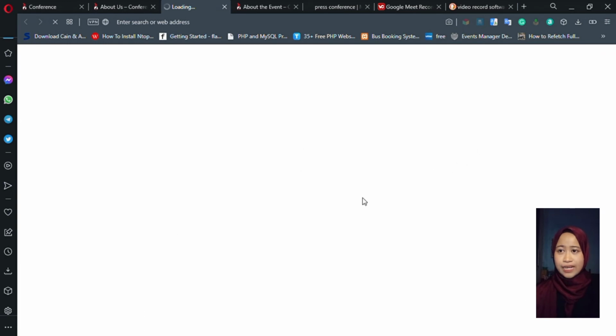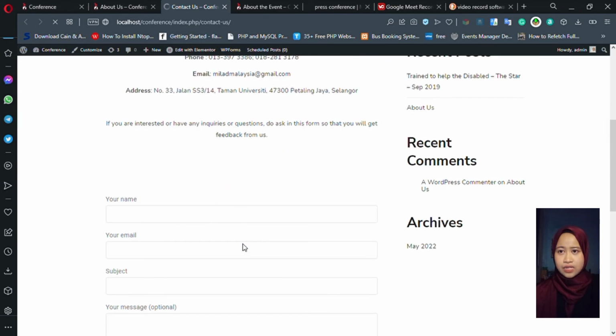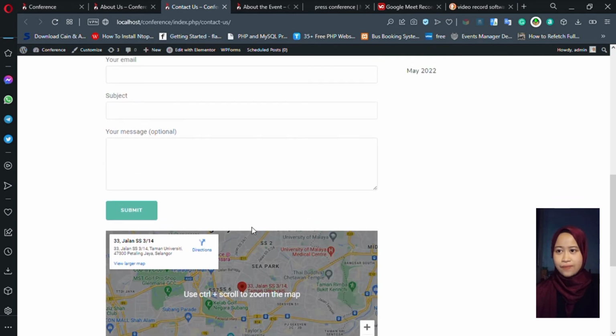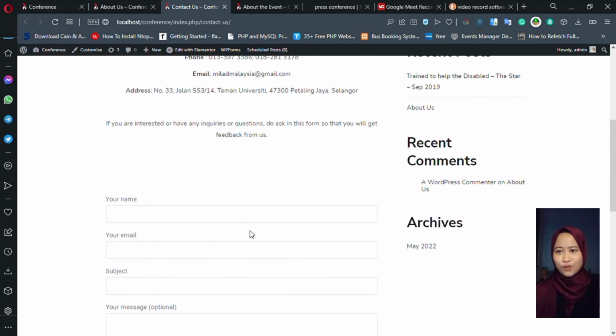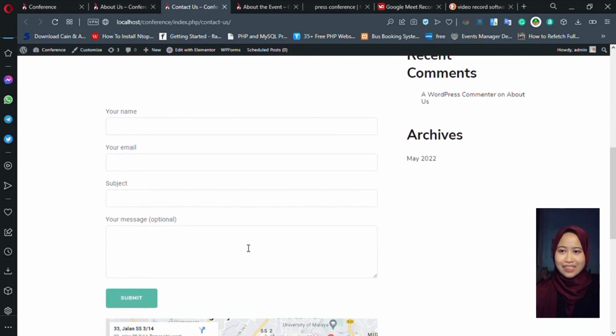The buy ticket button will bring the user to the contact us page so that the user can contact the association regarding the conference or any other question about the activities of the association. Other than that, there is also a read more button that will bring the user to another page titled about the event.